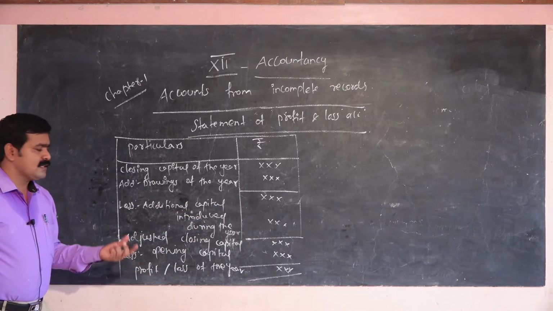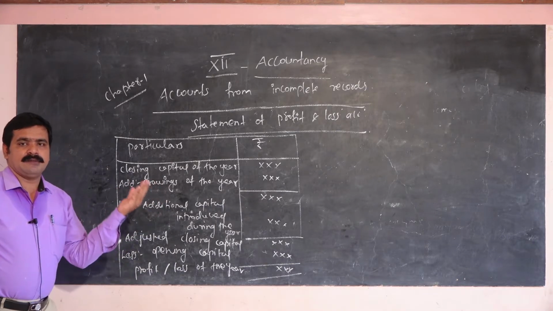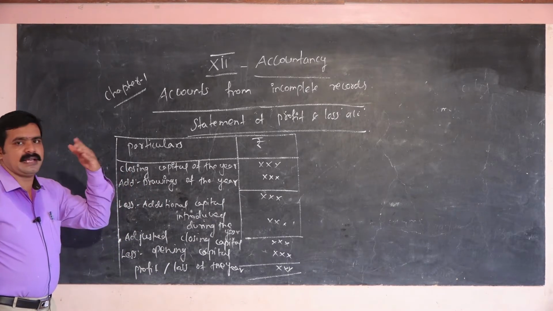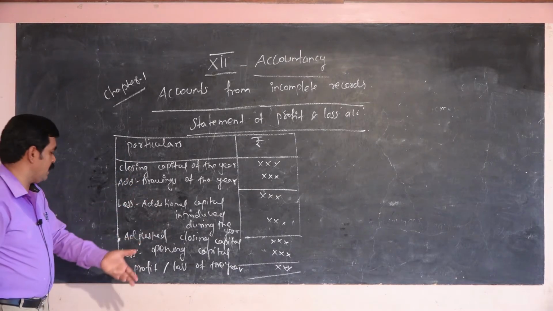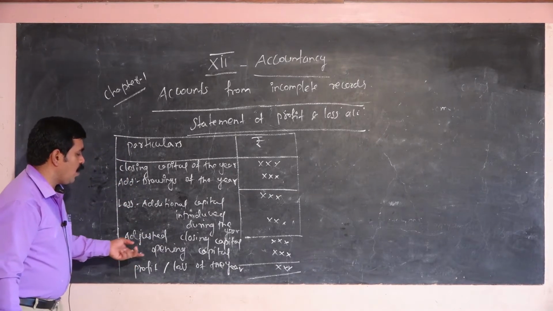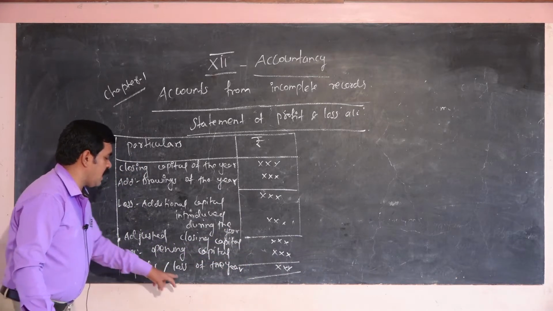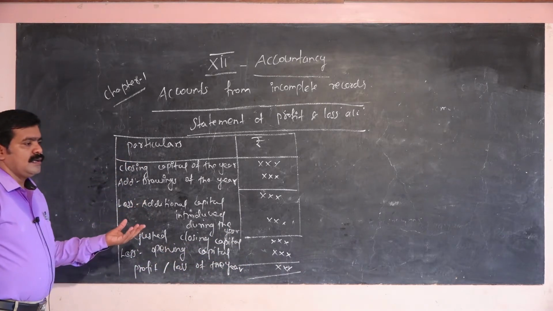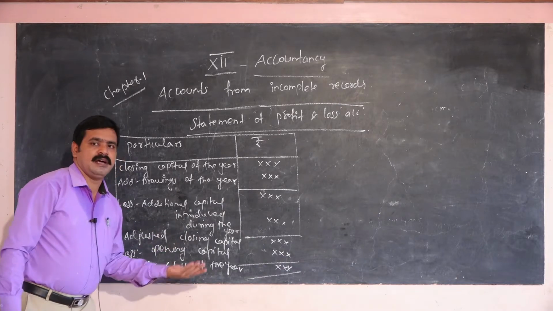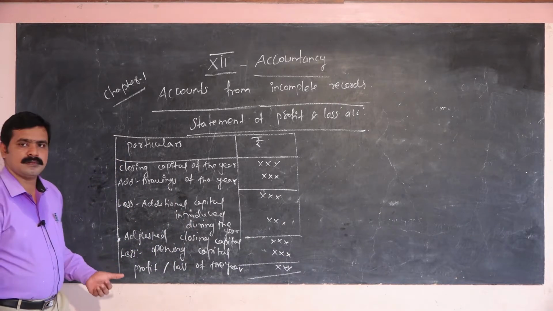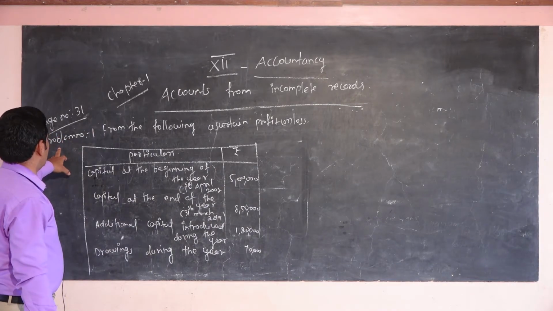In your company, some additional capital may be introduced, and it is given in your problem. Less, the opening capital, which is also given in your problem. Then you will get some amount that is called the profit or the loss of the year. Okay.